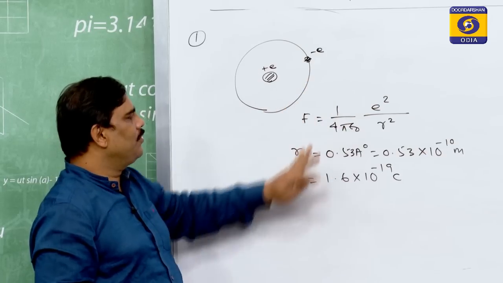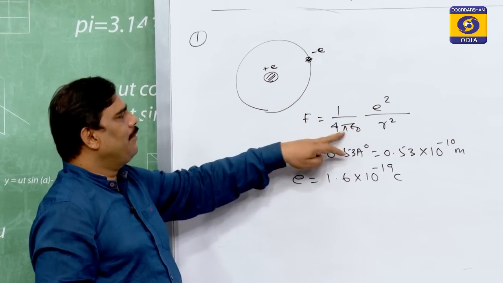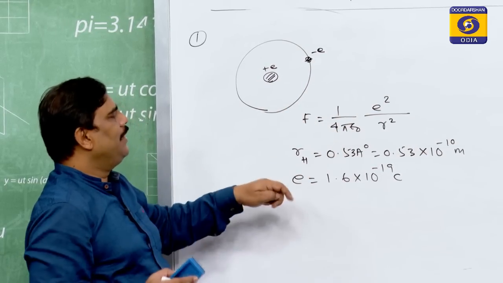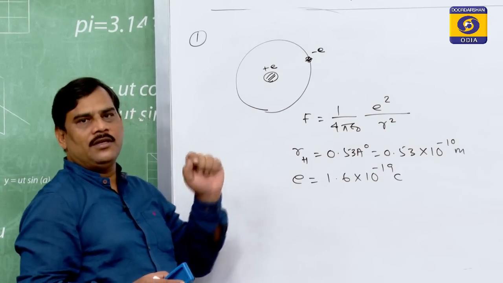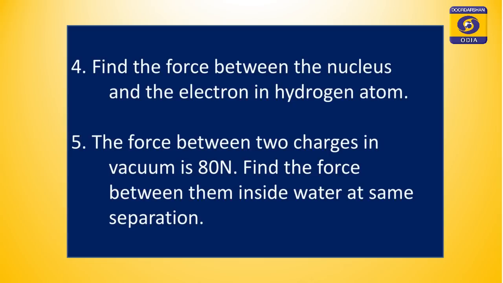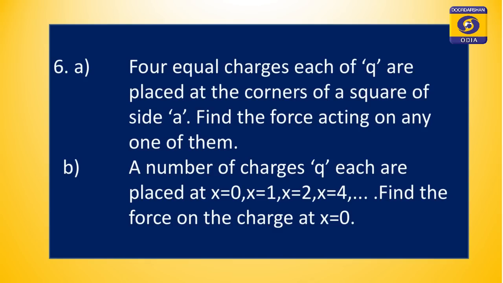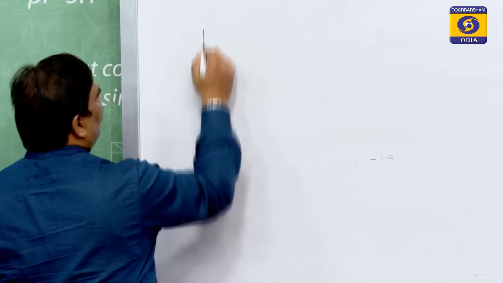So, the magnitude of force will be given by F equal to 1 by 4 pi epsilon 0, e square by r square. Put the value of r and e, and you will get your result. Let us take a second example. The force between two charges in vacuum is 80 Newton and the force inside water we have already calculated to be 1 Newton. There are 4 equal charges, each of q, present at the corners of a square. What is the force acting on any one of them?